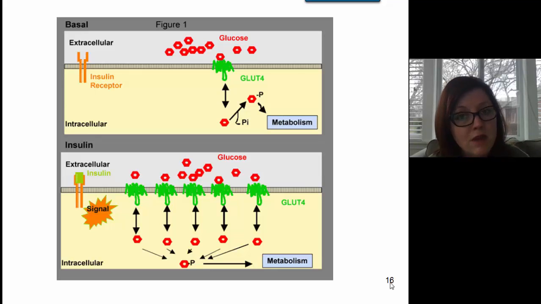And this is how insulin is able to help us reduce our blood sugar levels, because it tells cells to bring glucose into the cell. That reduces the amount of glucose in the blood. Notice that this particular hormone, the insulin hormone, does not actually enter the cell. That's because insulin is a hydrophilic hormone.